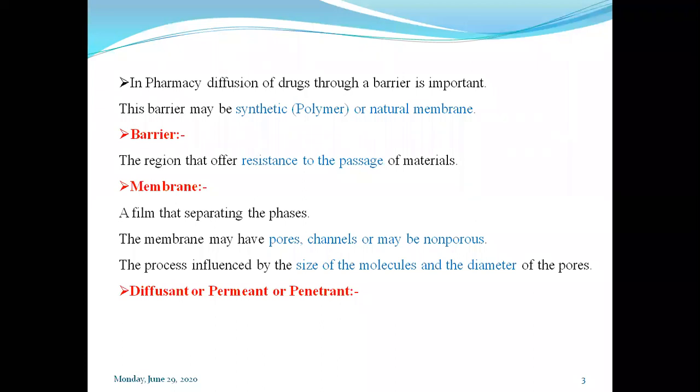So diffusant, permeant or penetrant means simply the molecules or substance or material which undergoes transport across the membrane in the process of diffusion. These are the various important terms while discussing diffusion: what is barrier, what is membrane, what is film, what is diffusion, permeant or penetrant.